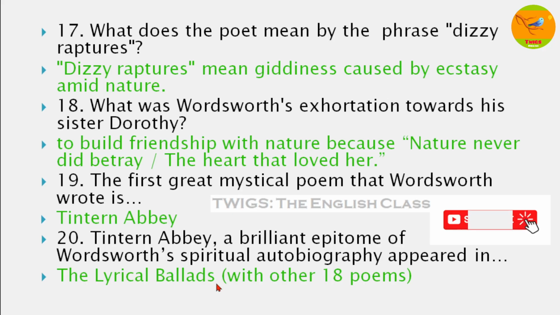That means in total the book has 19 poems, Tintern Abbey and other 18 poems. So it was not MCQ in nature. This was question number 20, the last question for today's session.